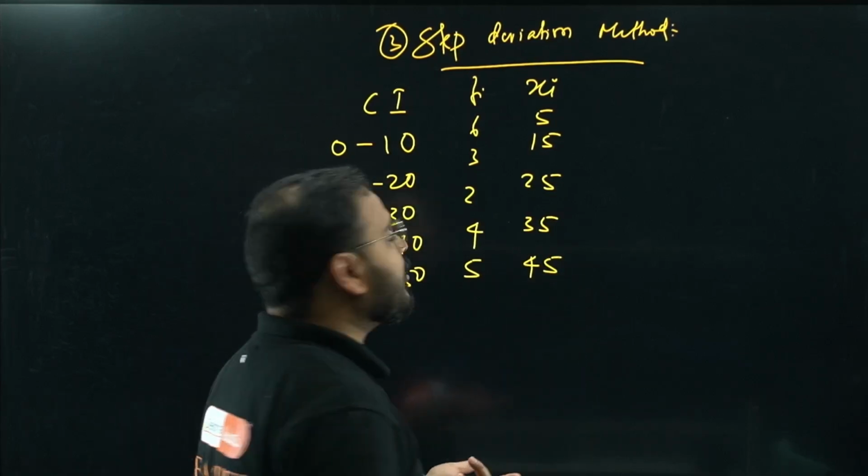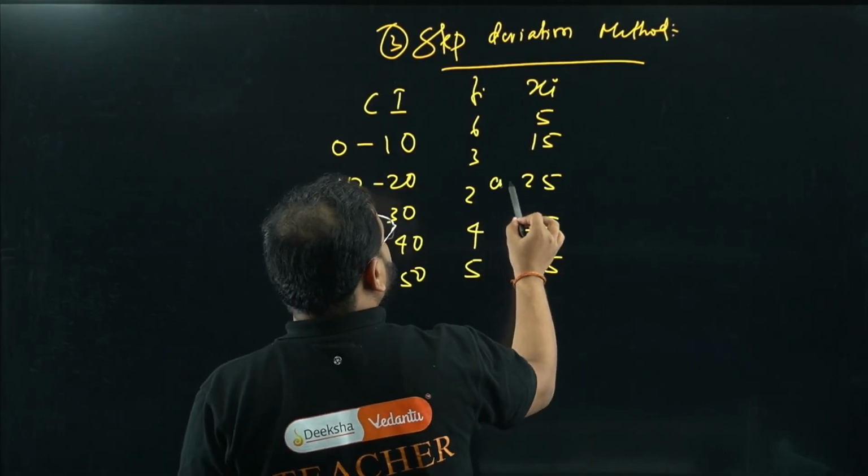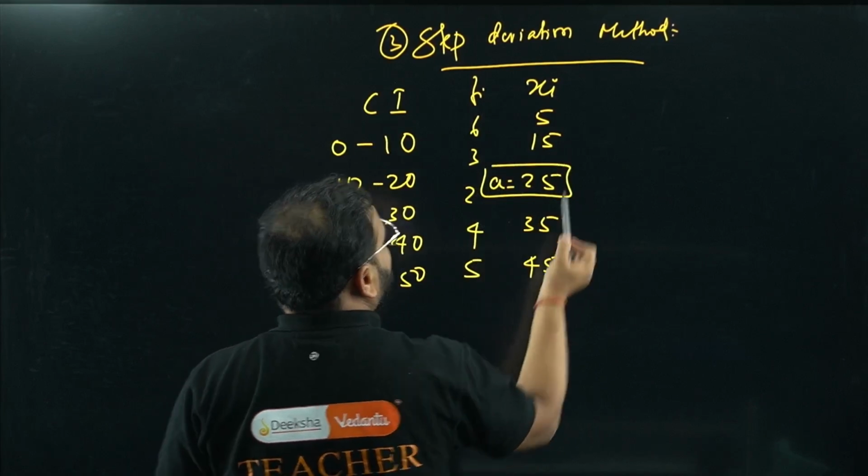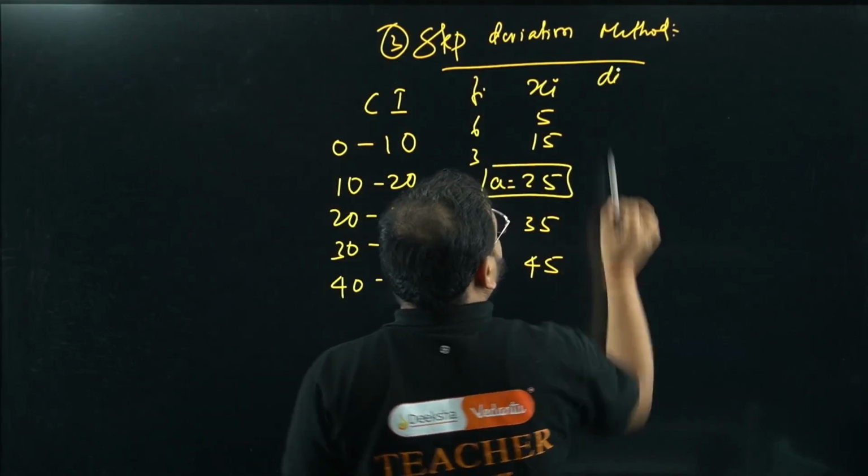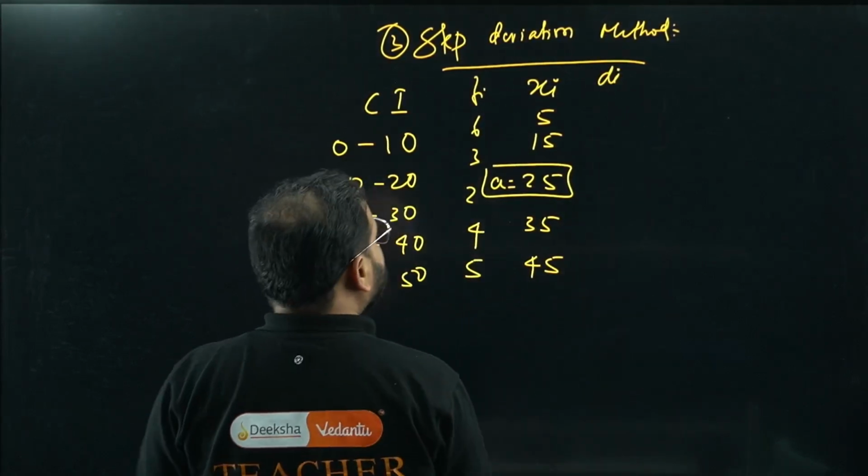What is the next column, bacha? We assumed a mean over here. This as a, right? This as a. We got di, sir. We got di. What was di? Di was xi minus a.